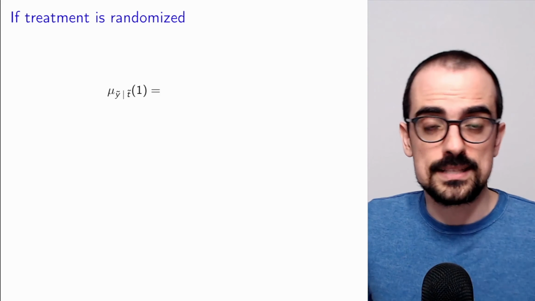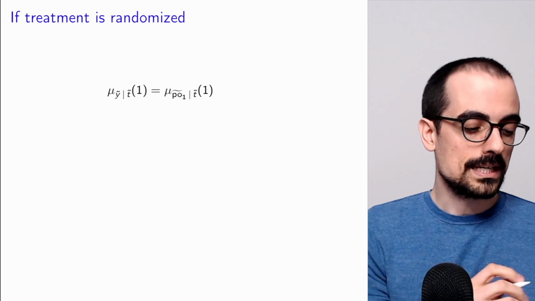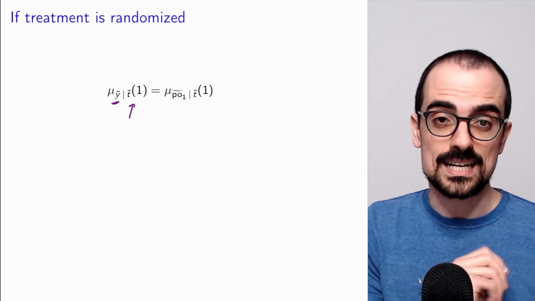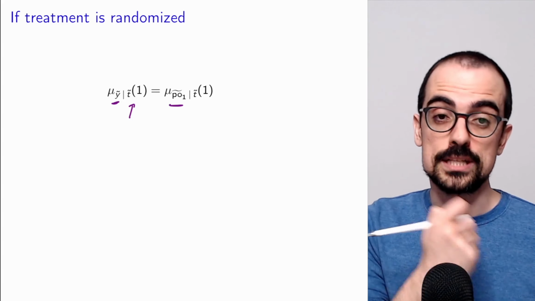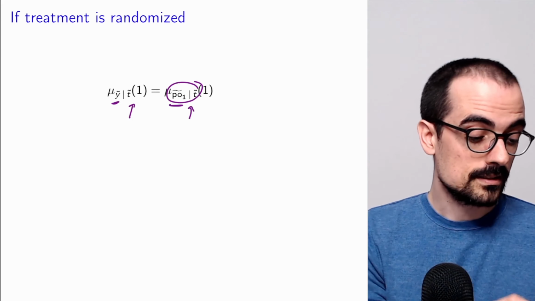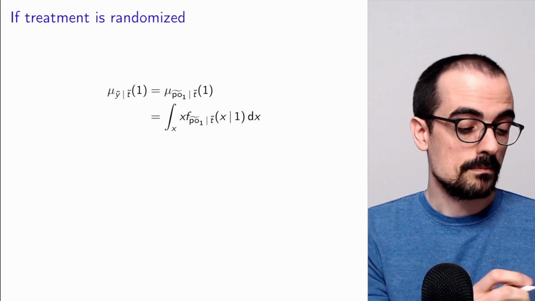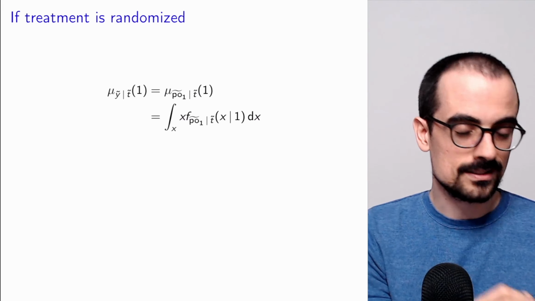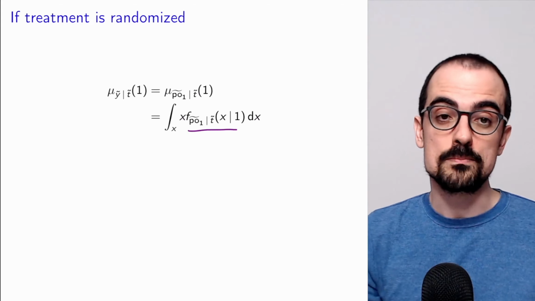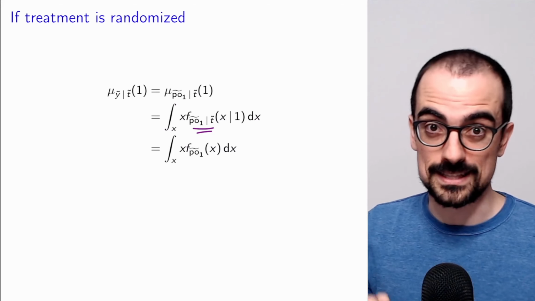So if that happens, then it's great, because let's take a look at the conditional mean when the treatment is equal to 1. This is the conditional mean of the grades when the treatment is equal to 1. This is exactly the same as the conditional mean of the potential outcome associated to treatment, if the treatment is equal to 1. But now, if these are independent, this is just exactly the same as the mean of the potential outcome. Why? Because the conditional mean is equal to this weighted integral, or weighted sum if things happen to be discrete, where we have the conditional PDF, but this conditional PDF is just equal to the marginal because of independence. Only if we have independence, and this is critical.